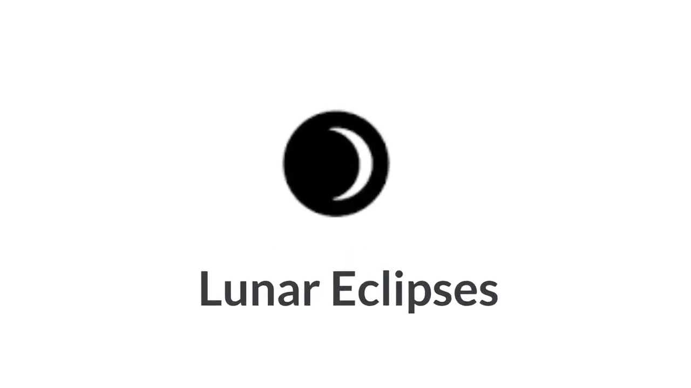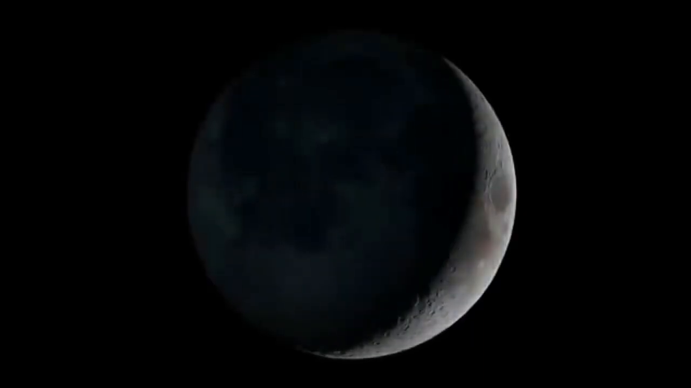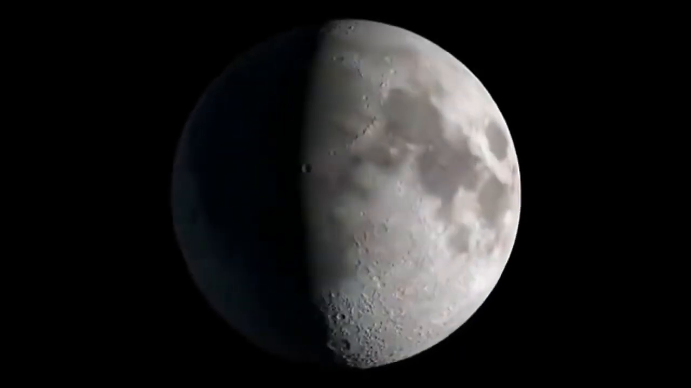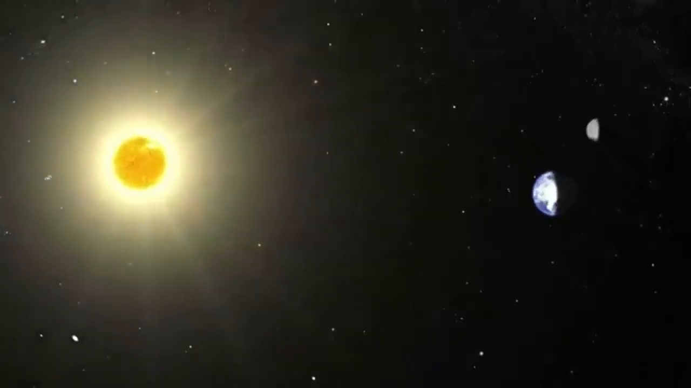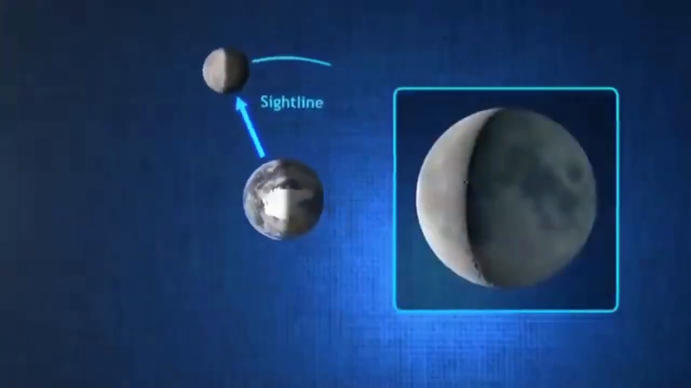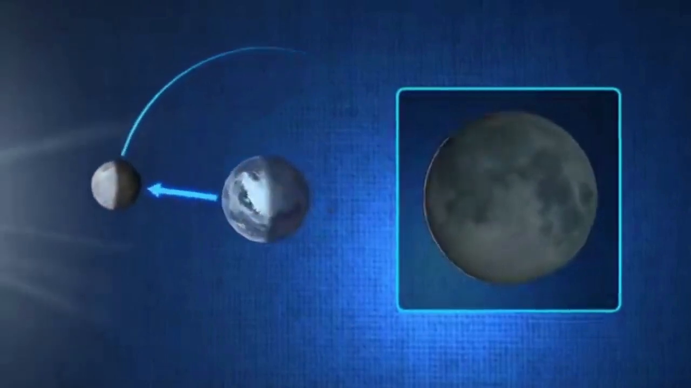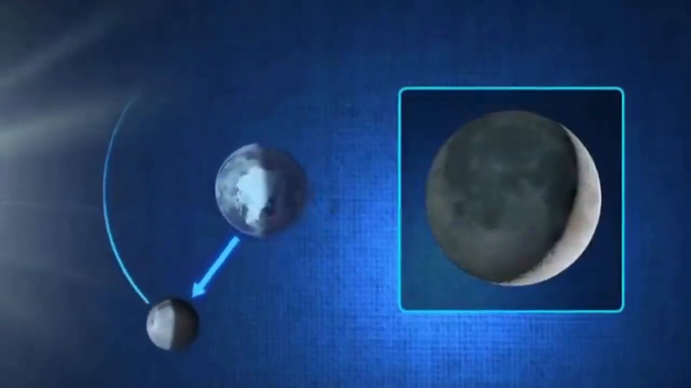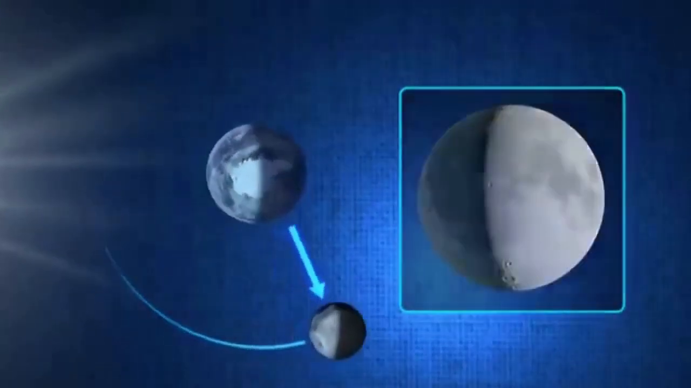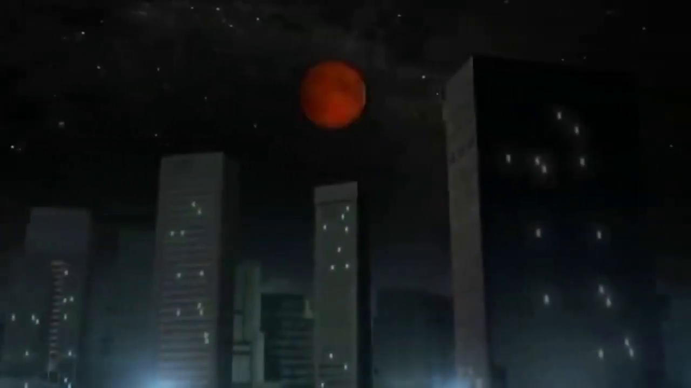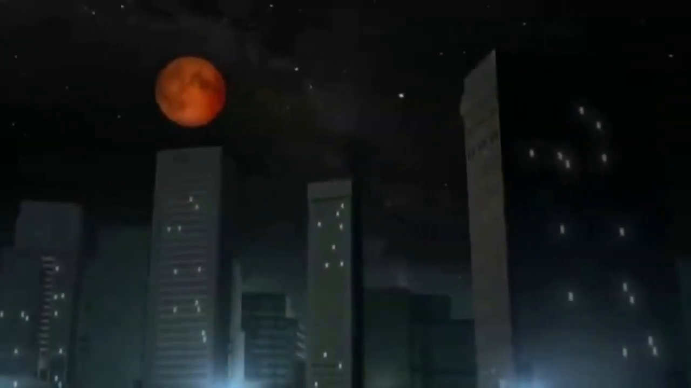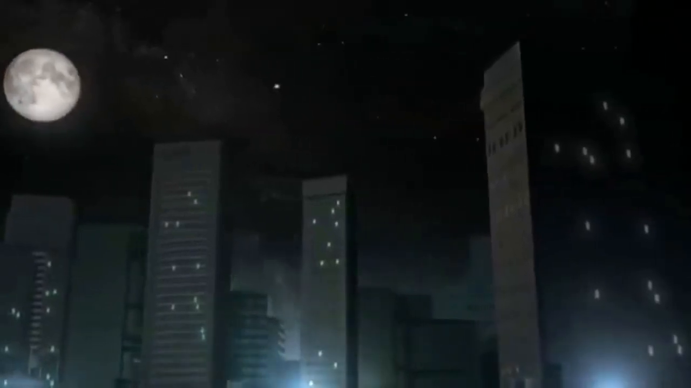Lunar eclipses. Flat Earth proponents find it difficult to explain lunar eclipses within the framework of a flat Earth model. They argue that if the Earth were flat, lunar eclipses would occur more frequently and under different circumstances. Lunar eclipses occur when the Earth passes between the Sun and the Moon, casting a shadow on the lunar surface. The shape of the Earth's shadow during a lunar eclipse is curved, providing compelling evidence for the Earth's spherical shape.